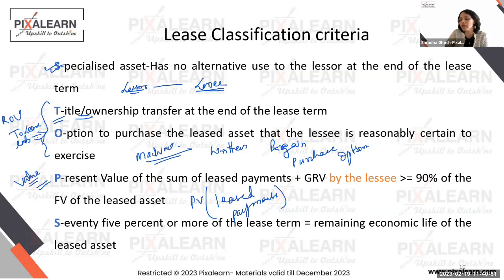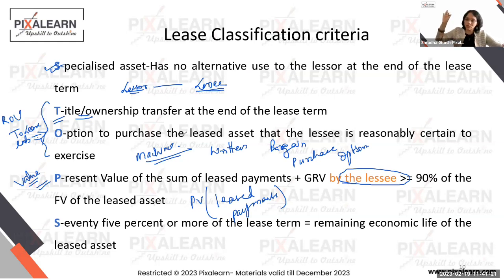We are going to take the entire value that the lessee is guaranteeing to the lessor, either the monthly payments or the guaranteed value. Take all of that up and then compare it with the fair value of the leased asset. If what the lessor is getting today is greater than or equal to 90% of the value of the leased asset, today's date, then I say it's practically the sale of the asset from the lessor to the lessee. It's as good as selling that asset.